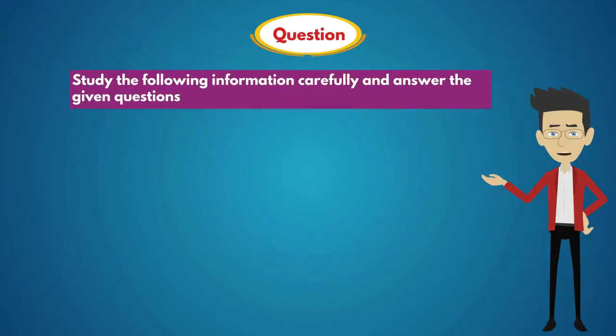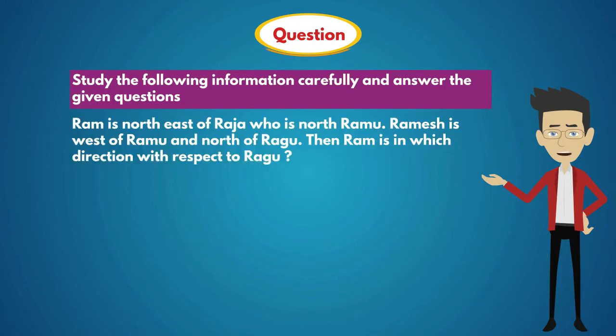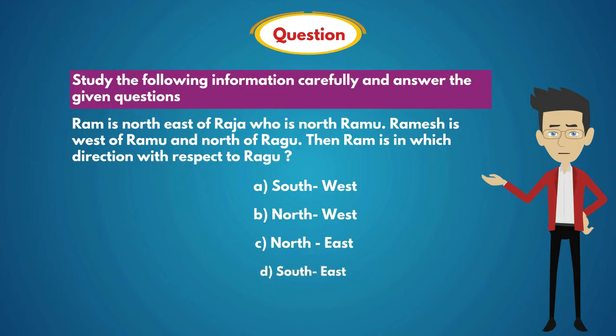Study the following information carefully and answer the given questions. Ram is northeast of Raja, who is north Ramu. Ramesh is west of Ramu and north of Raghu. Then, Ram is in which direction with respect to Raghu? Options are option A, southwest, option B, northwest, option C, northeast, option D, southeast, and option E, none of these.